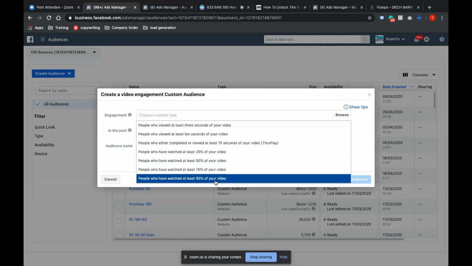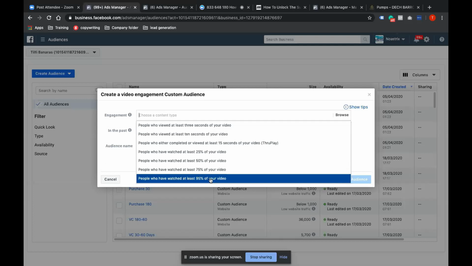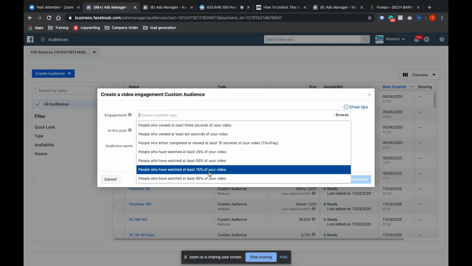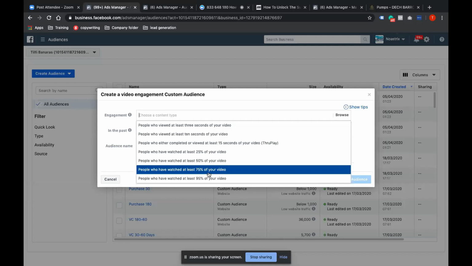If my 95% audience is just 100 cookies or 150 cookies, then it will not perform. I would rather want to use 75%, right? Yes, 75% will not be better than 95%, but I do not have the numbers in place. That's the major mistake that we as marketers make. Sometimes we get very rigid, thinking that 95% of video will work better than 75%, but we should have numbers in place.